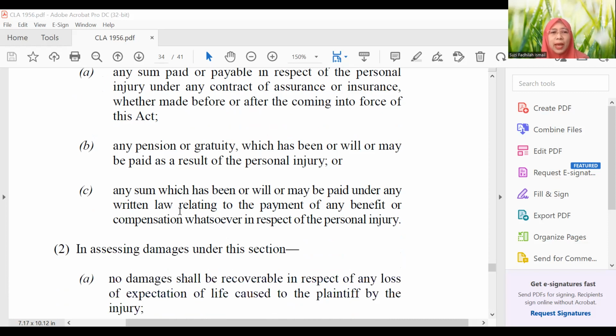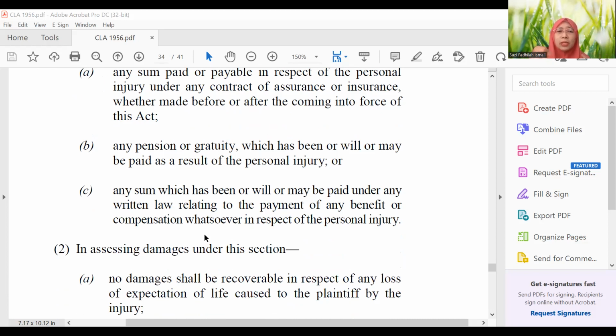And C here: any sum which has been or will or may be paid under any written law relating to payment of compensation, any benefit or compensation under Perkeso, SOCSO, under the Workmen Compensation Act. So it won't affect the amount to be paid by the defendant. It depends on the type of victim, because not all victims will receive compensation under Perkeso.